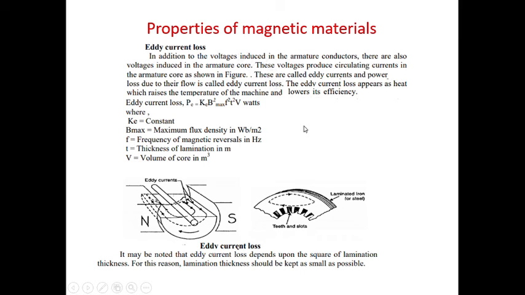Now let us see eddy current loss. In addition to the voltages induced in the armature conductors, there are also voltages induced in the armature core. These voltages produce circulating currents in the armature core as shown in the figure. These are called eddy currents, and the power loss due to this is known as eddy current loss. Eddy current loss appears as heat.